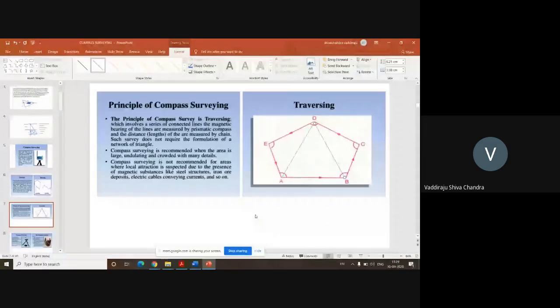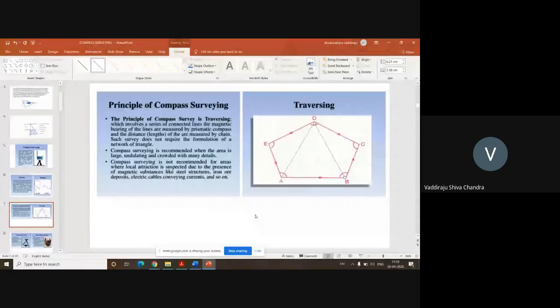But in what cases can we recommend compass surveying, and in what cases can we not? The disadvantage of chain surveying becomes the advantage of compass surveying. Where there are numerous distance measurements, we generally go for compass surveying. But the disadvantage is that the compass consists of a magnetic needle.